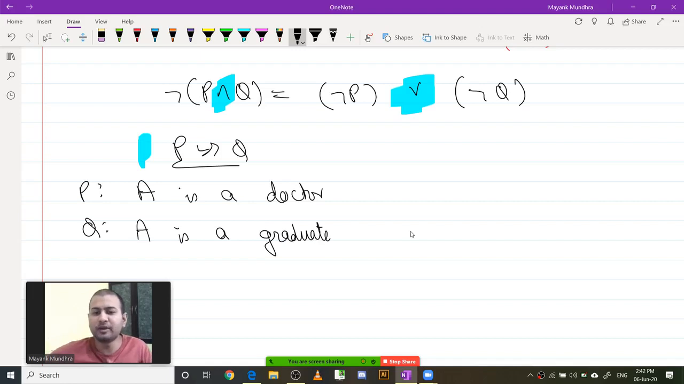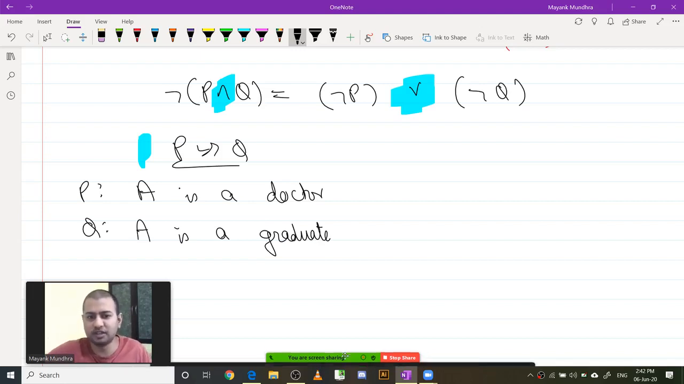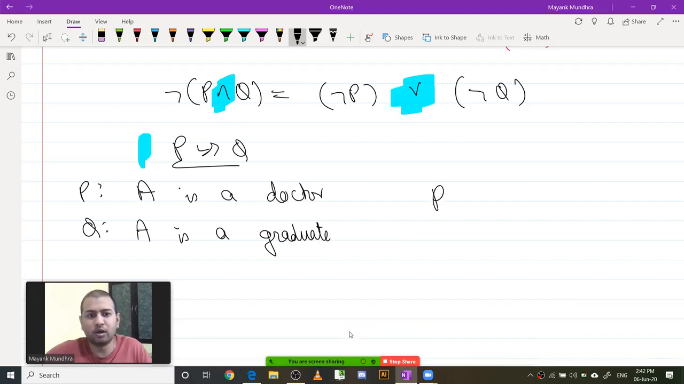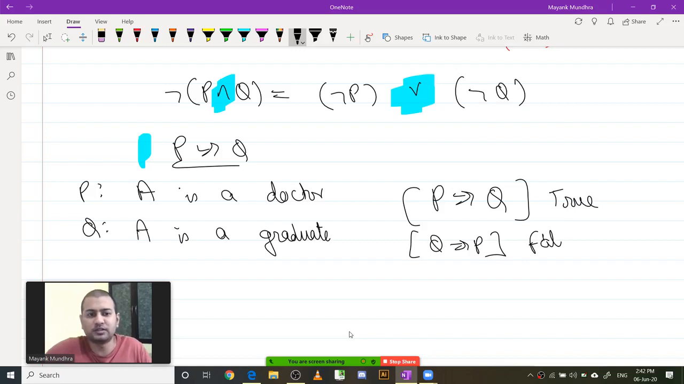Okay. So if somebody is a doctor, then that somebody needs to have a college degree. So P automatically implies Q. But you will see that Q implies P is not true. So P implies Q, this thing is true here. But Q implies P is not really true, it is false.